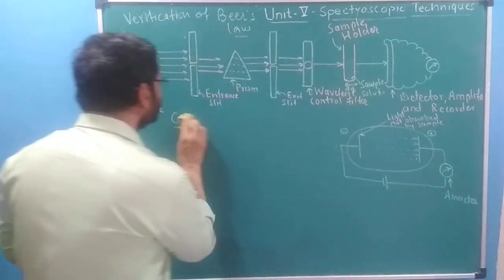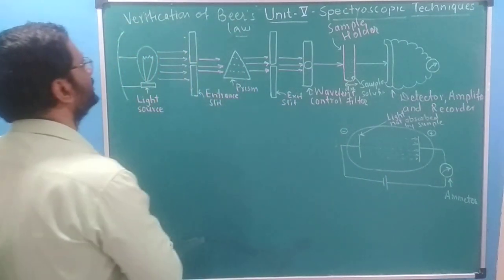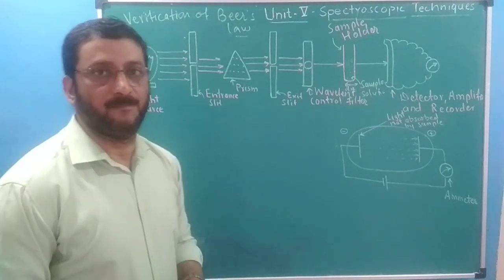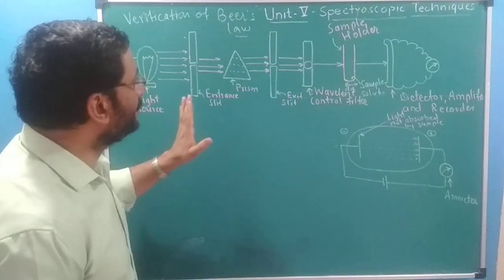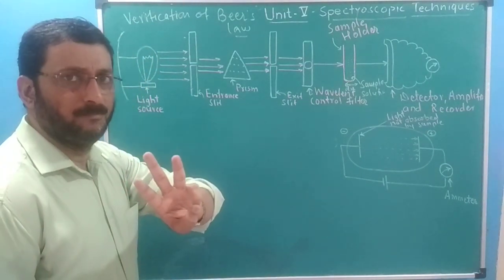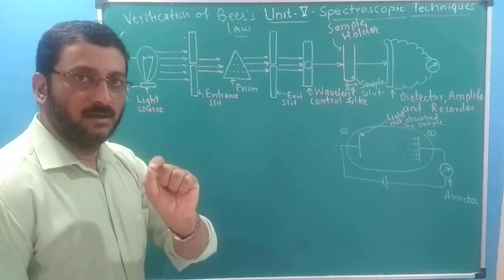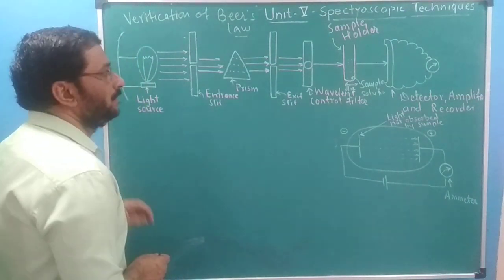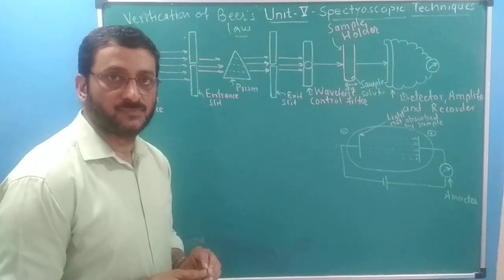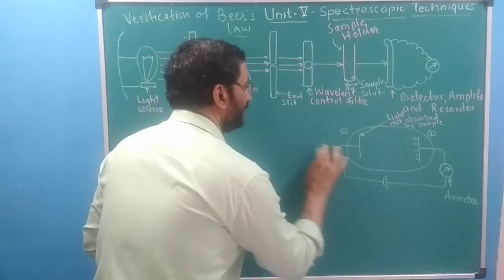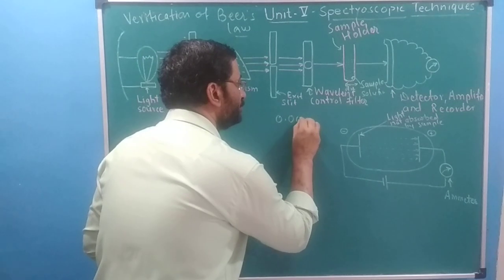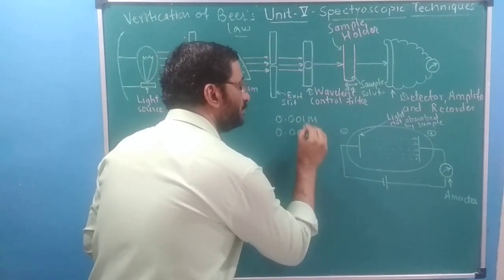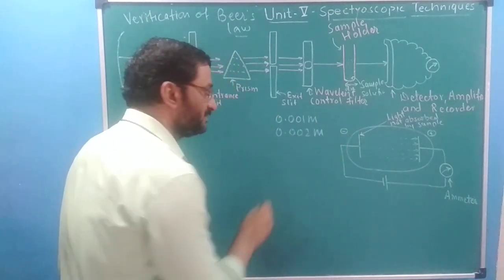Now in this experiment, suppose we are using copper sulfate solution, or one can use any transparent medium or solution. This experiment has three bits or three subtopics, or three parts, we can say. One is preparation of solutions. We are preparing, suppose, 0.001 molar copper sulfate. Then our second solution will be 0.002 molar copper sulfate.